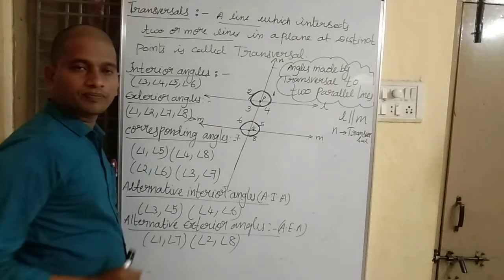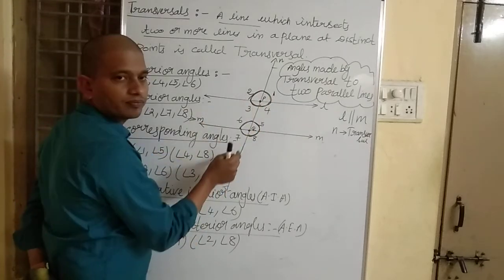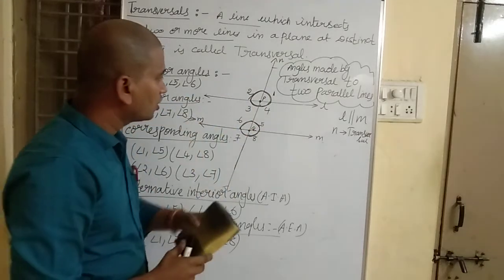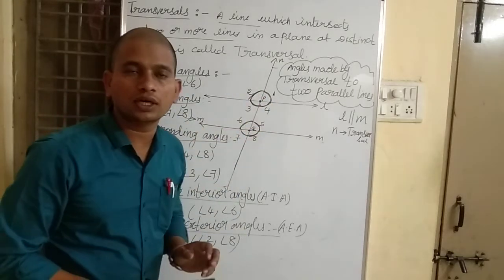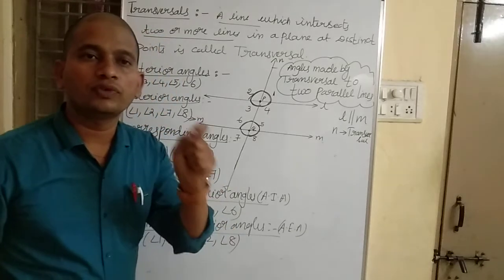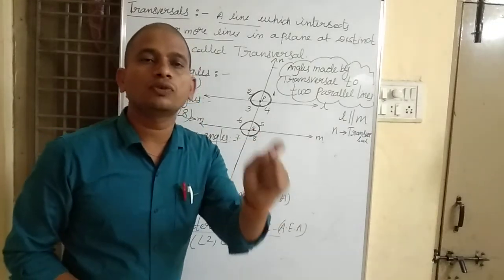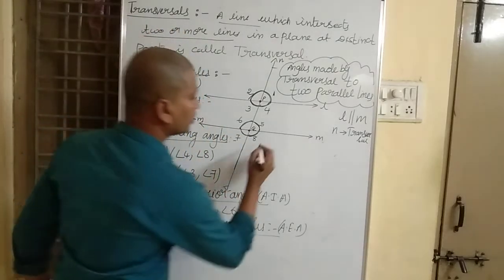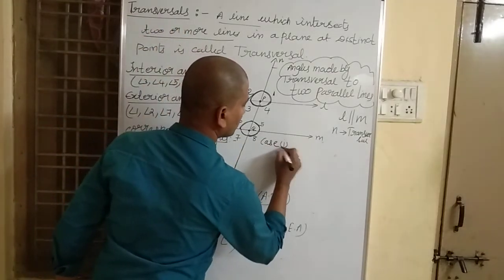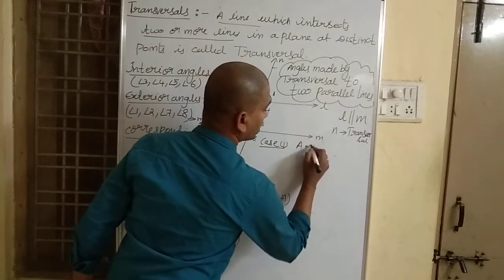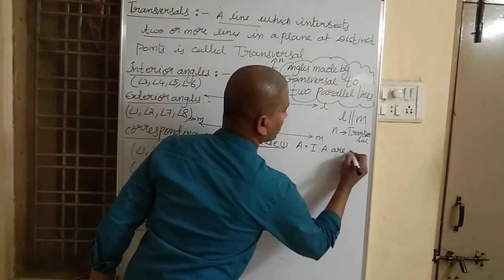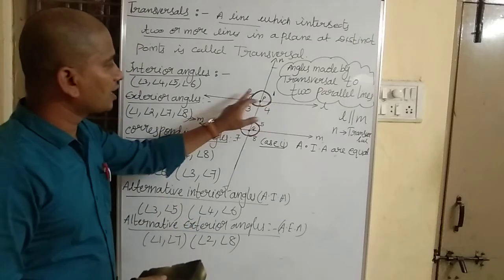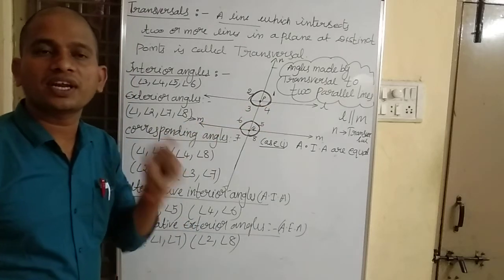If you measure all 8 angles with the protractor, you will observe that alternative interior angles are equal, which is a very, very important point. Case 1: alternative interior angles are equal.